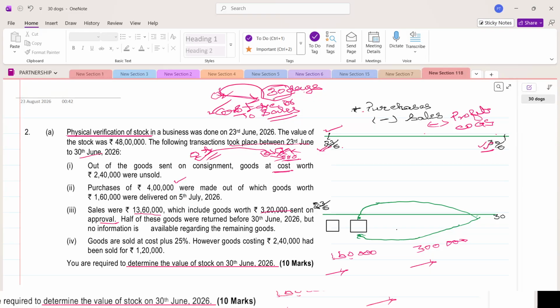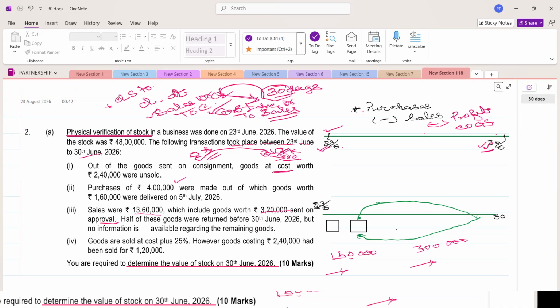But in case 30 days is not over and your closing date of accounts has come, then you can't take this as sales of the current year. You have to reverse it. Sales has to be debited to the customer. And you also have to take the cost of the goods sold to your closing stock. You have to add that cost of goods sold to closing stock.